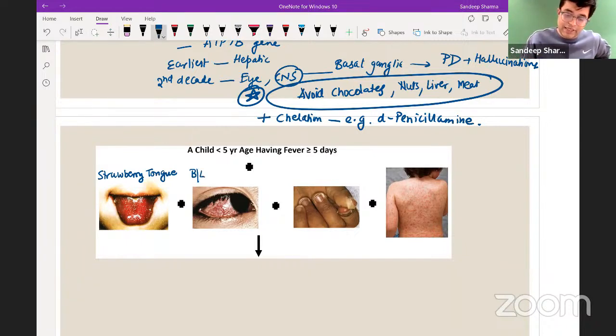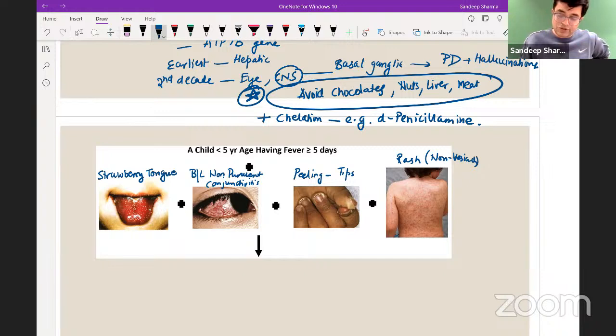Then the child is having bilateral non-purulent conjunctivitis. The patient is having peeling of skin, especially from the tips of fingers and toes. And the child is having a rash on the body. It is a polymorphous but non-vesicular rash. Vesicles are not present. And sometimes the examiner will say also having unilateral cervical lymphadenopathy. If all these lesions are mentioned, the likely diagnosis in the patient is Kawasaki disease.